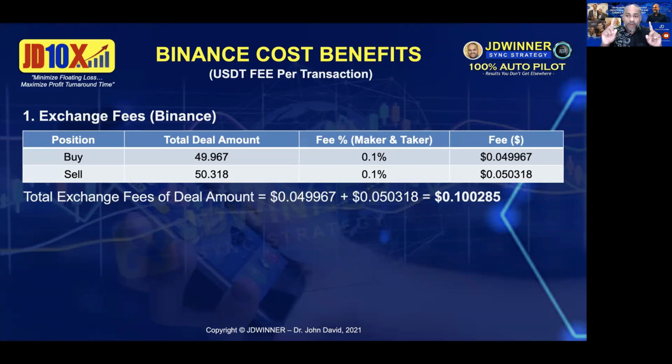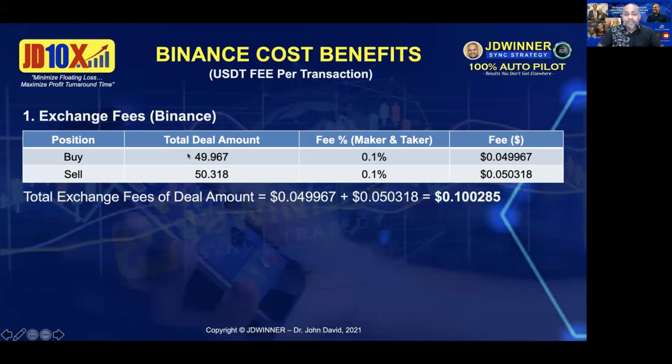So this is just for one, so you can calculate later on for how many transactions you are doing. Now, you can see here buy is 49.96, so the fee is 0.1. Okay, and then you got the sell, which is 50, and the fee. Now, some people say, why sell higher amount?